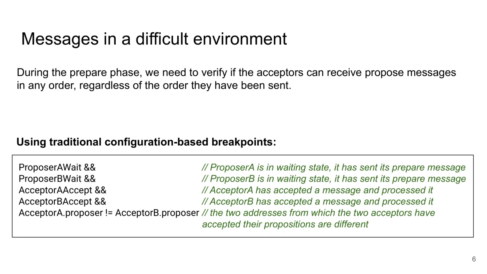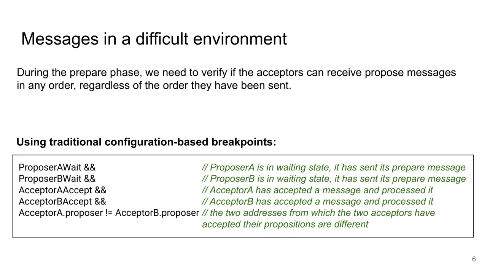So let's dig into the first scenario that will be presented during this presentation. In the very first phase of the Paxos algorithm, the different proposers will send messages to the different acceptors to propose them some value so the algorithm can continue. During the first modelization of Paxos, one question arose. We are having the proposers sending their prepare messages in bulk, all in one action, and we have to make sure that the acceptors can take them into account in any order.